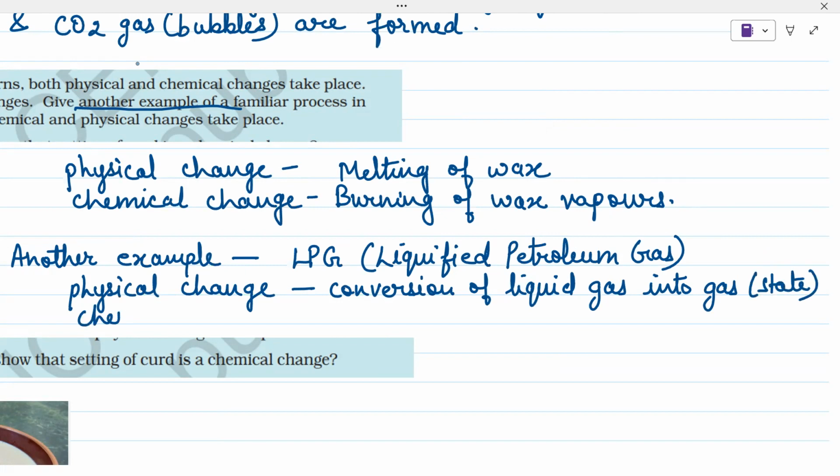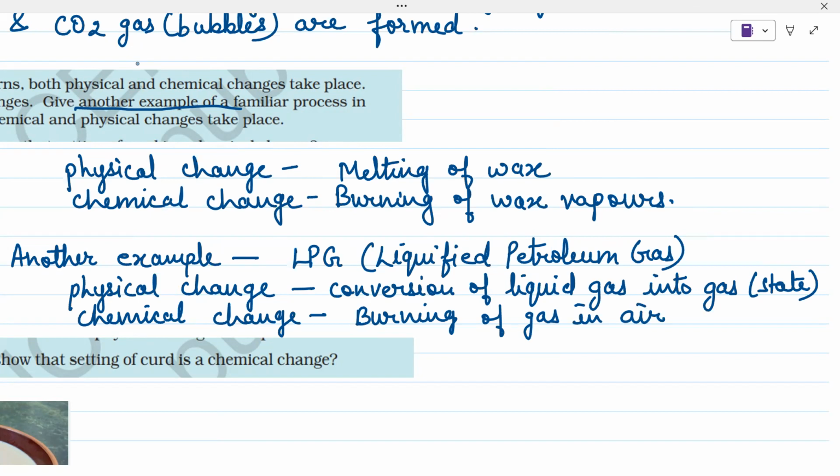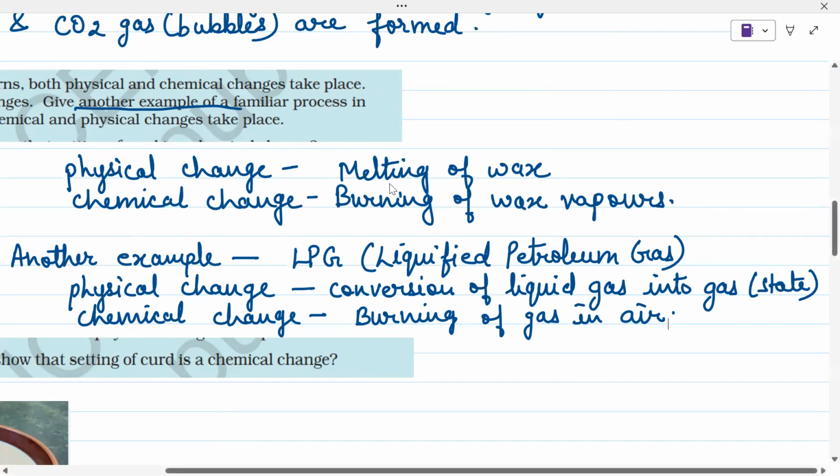And chemical change is burning of gas in air, right? So these are two different types of changes.